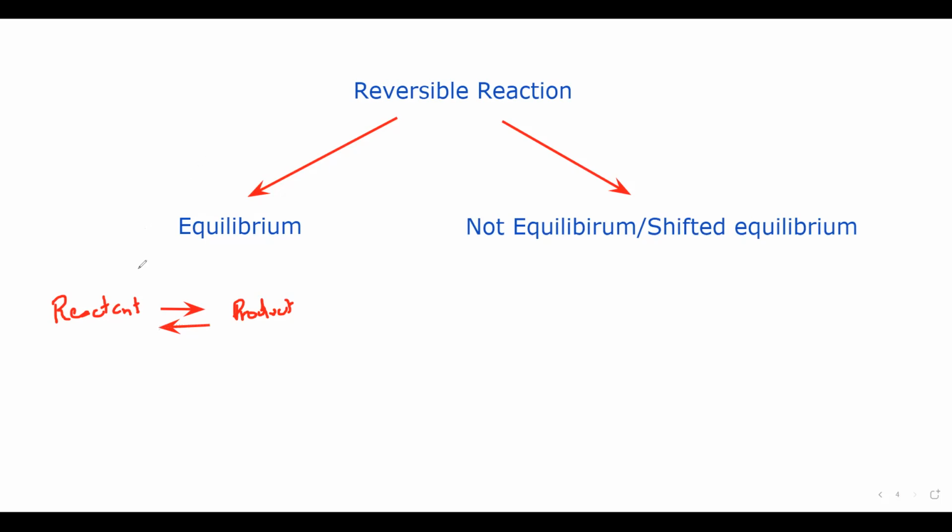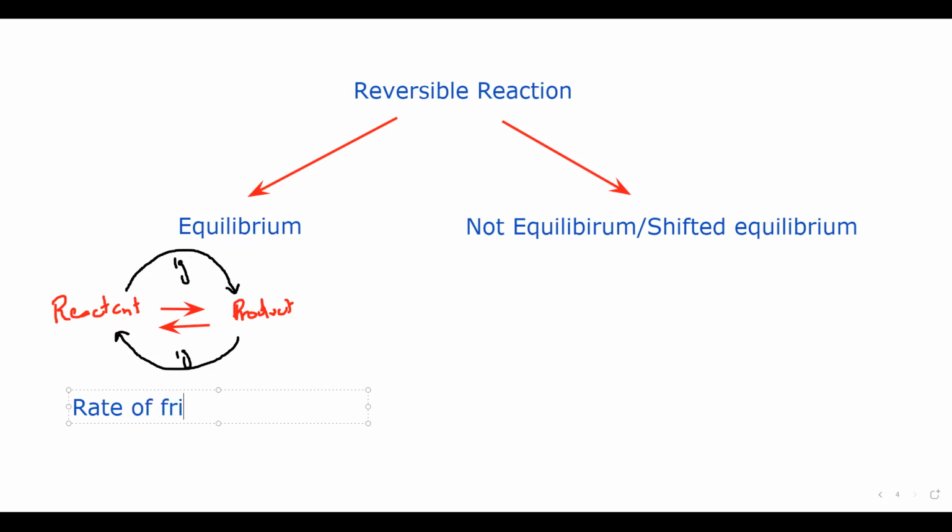For example, say 1 gram of reactant is forming a product, and at the same time 1 gram of product is forming back the reactant. When there is a balance, where the amount of product formed is the same as the amount of reactant formed, we call this condition equilibrium. So equilibrium means that the rate of